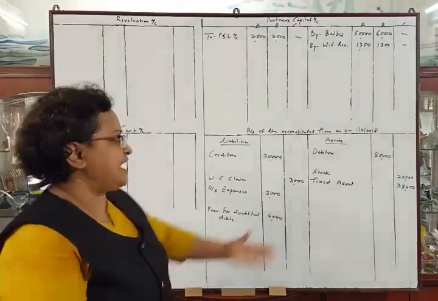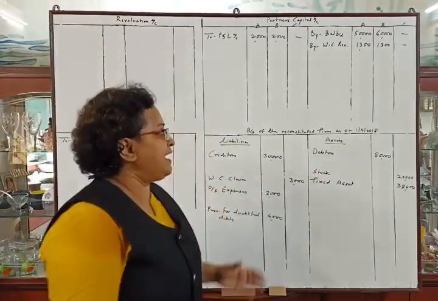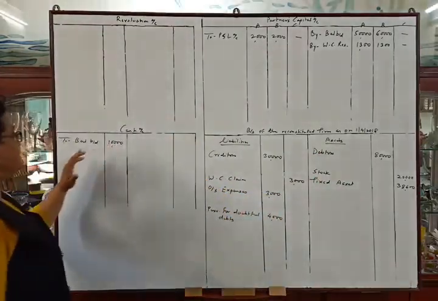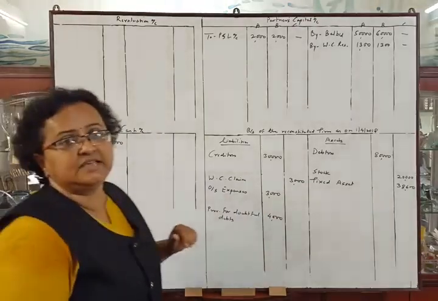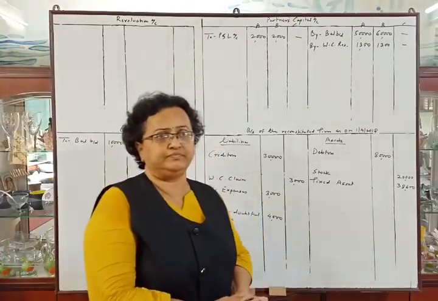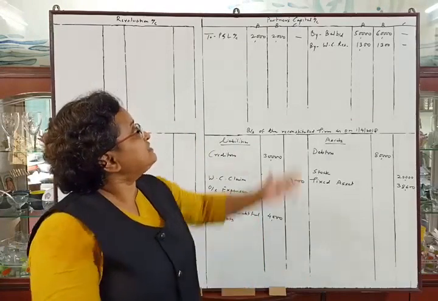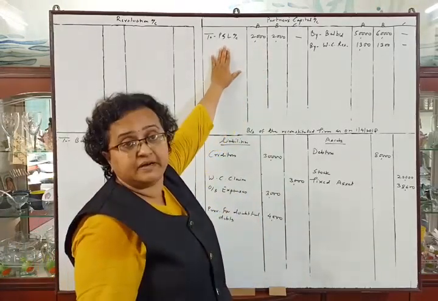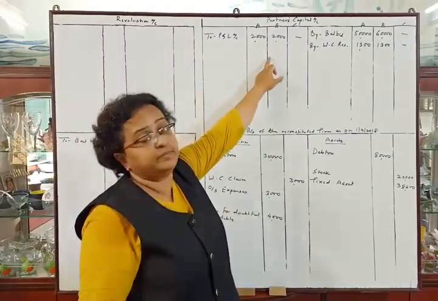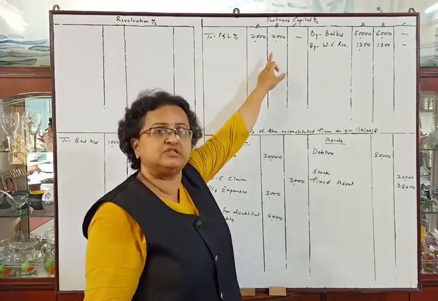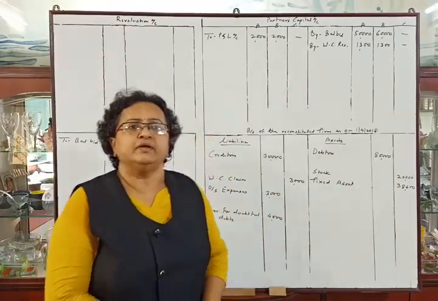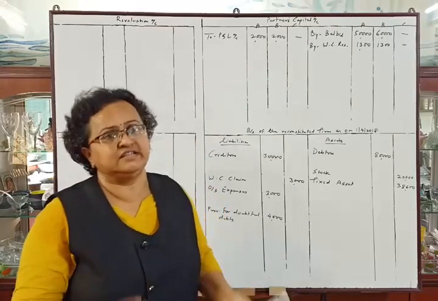Now see the asset side of the balance sheet. I have transferred the assets in the asset side and the cash balance in the cash account debit side. There is an item, profit and loss account. I have transferred the profit and loss account to the partners' capital account debit side and distributed it between the partners in their old ratio, which is equal. Okay, now let us start the adjustments.